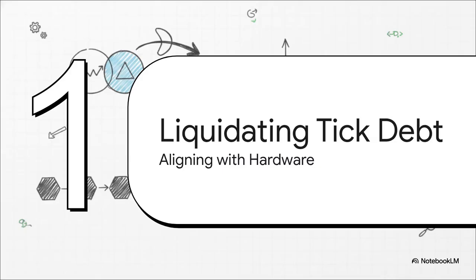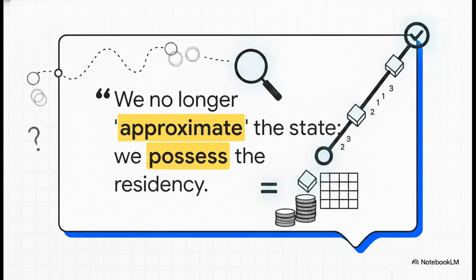Section 6. Liquidating the tick debt. Lens permanently liquidates this tick debt by shifting the core logic entirely over to the ALU Surveyor, aligning the software design perfectly with deterministic hardware. This is a profound philosophical shift, going from approximating a curve to physically possessing the absolute state. It's beautifully captured in this quote from the Lens architecture docs.